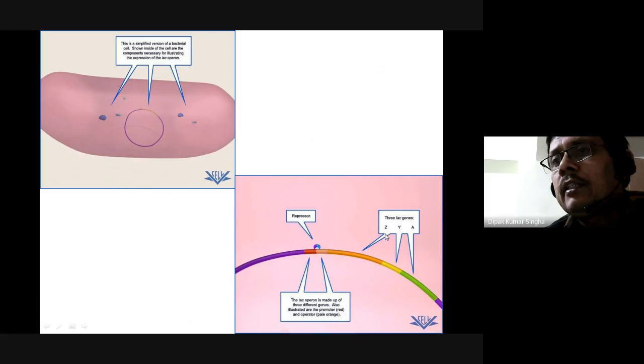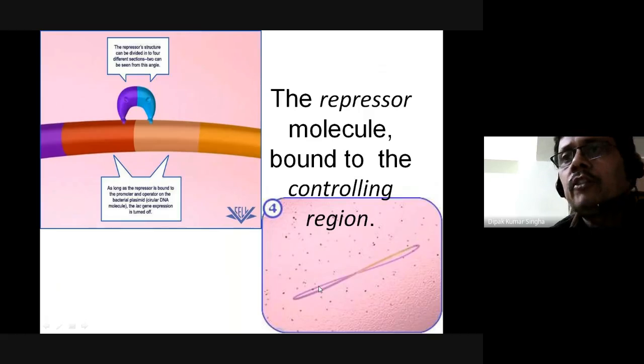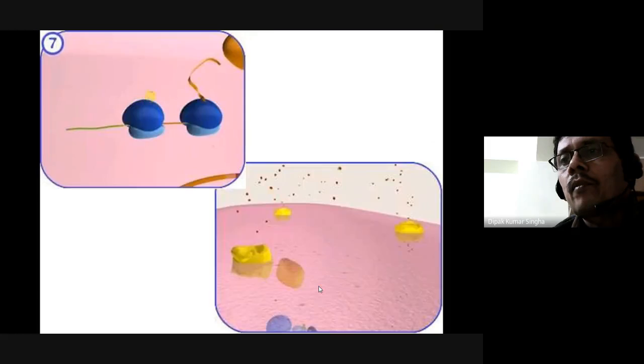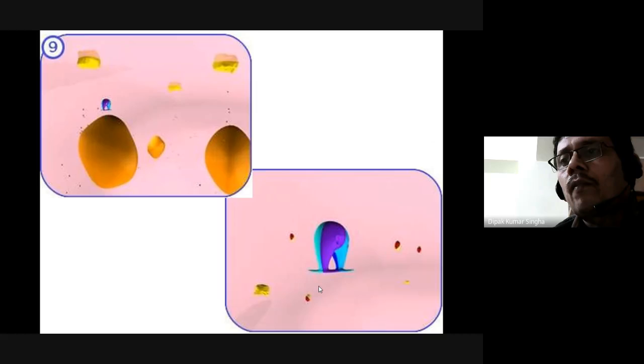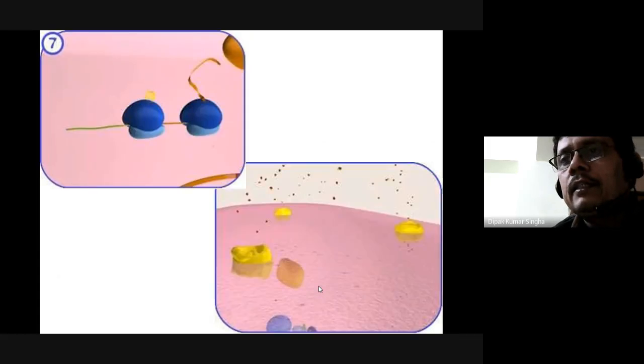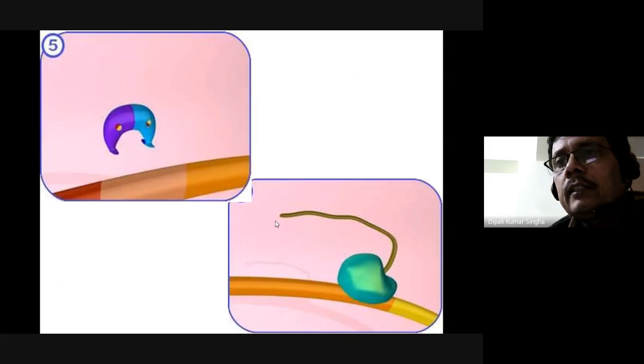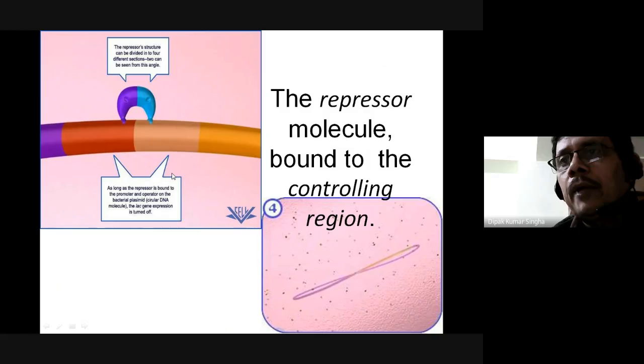This is the same type of system, and when lactose comes into the media, it binds to the repressor, and the repressor molecule is bound to the controlling regions. You can see it. And in that case, you can find this color.